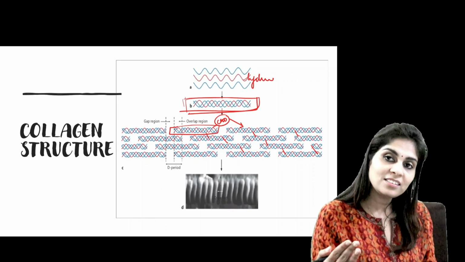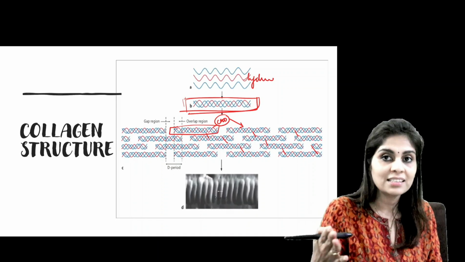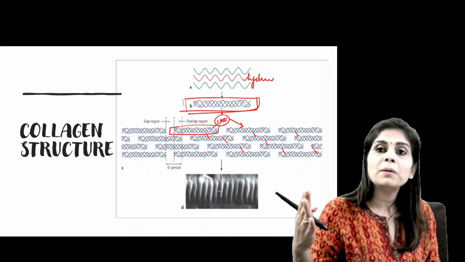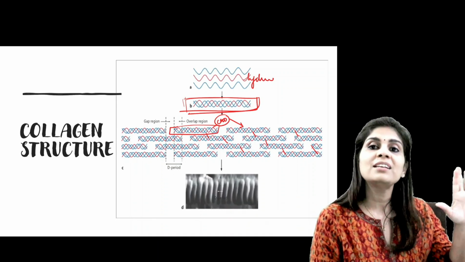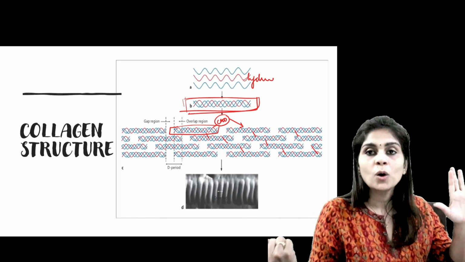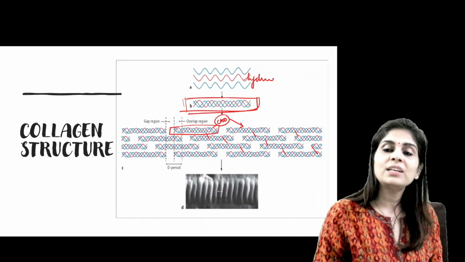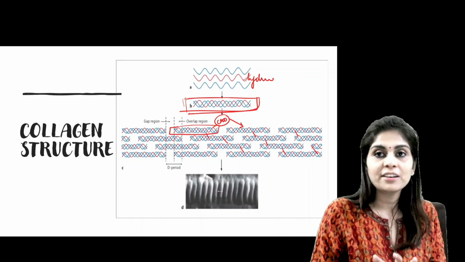Now about synthesis of collagen. If I ask you in which suborganelle collagen gets synthesized, your answer will be based on what kind of protein this collagen is. We know collagen is present in the extracellular matrix, which means it's a secretory protein. Now generally all proteins get synthesized in a free ribosome.